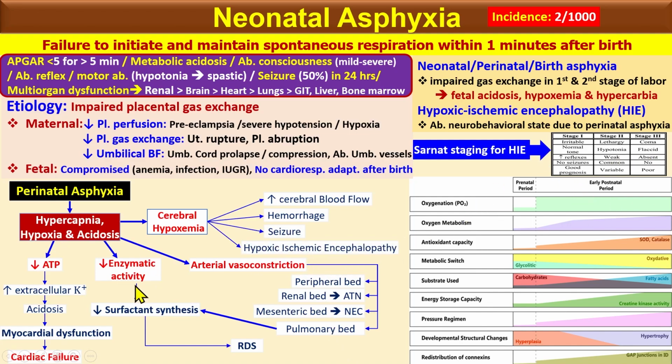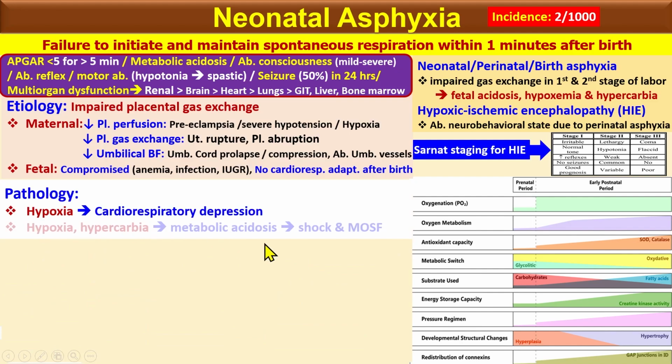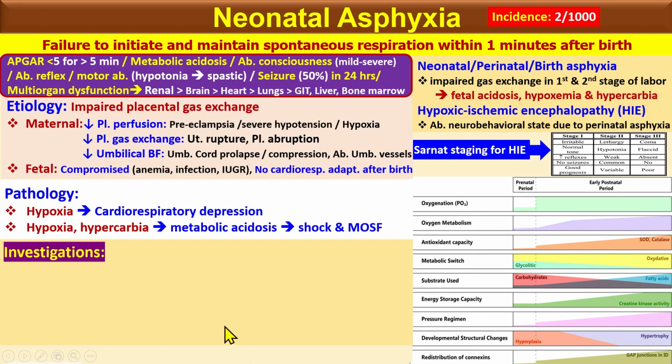Okay, although this is the detailed picture of the pathophysiology of neonatal asphyxia, in short, you should remember hypoxia causes respiratory depression, and the hypoxia and the hypercarbia cause the metabolic acidosis, which leads to shock and multi-organ systemic failure. Okay. If you look at the investigation of neonatal asphyxia, there are some prenatal, some perinatal, and some postnatal investigations.